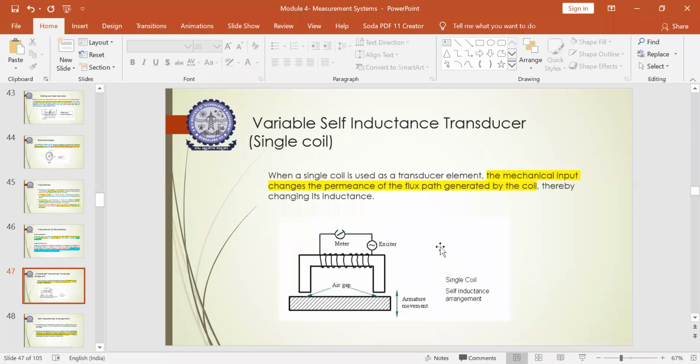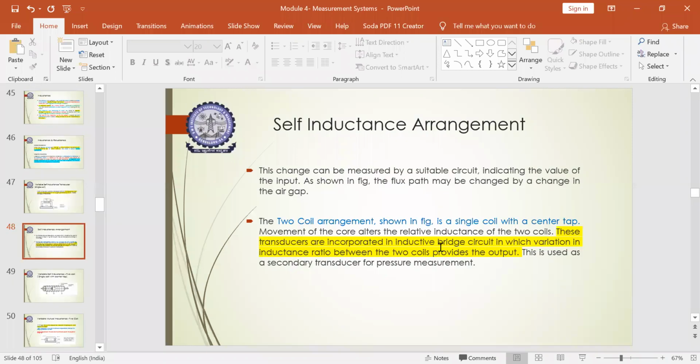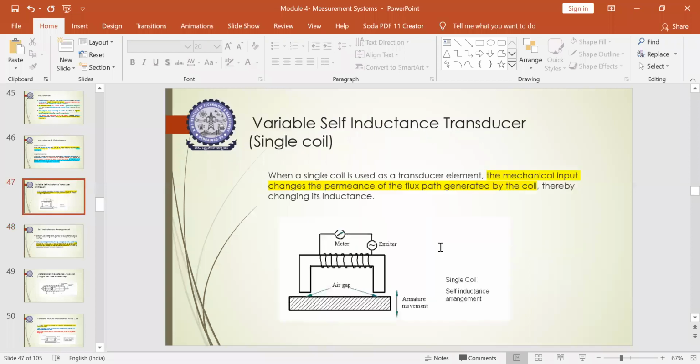Similarly, we have the other variable self-inductance arrangement, but we'll come to that later. First understand variable self-inductance related to a single coil, where this single coil is used as a transducer element. It has a meter which measures the reading and an exciter which excites the coil when the displacement is made to pass through it.